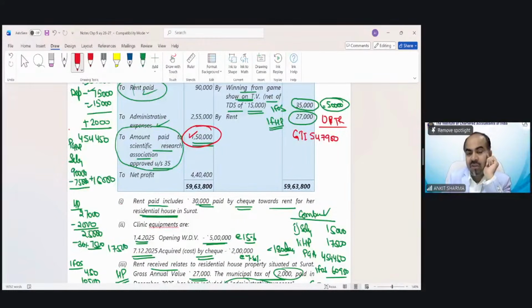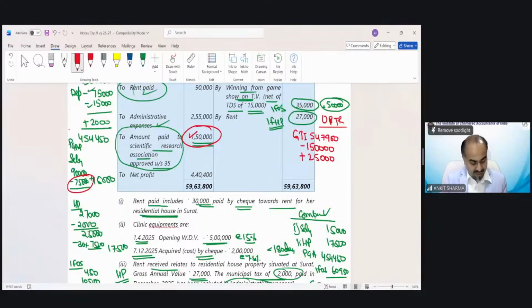So the effect of this disallowance has to be removed because under optional tax regime, you can have the benefit of this amount paid to scientific research. One more adjustment need to be done, which is regarding salary. We have reduced standard deduction 75,000, but that should be 50,000 in case of optional tax regime. So 25,000 we have deduct extra while calculating income under default tax regime. That needs to be rectified.